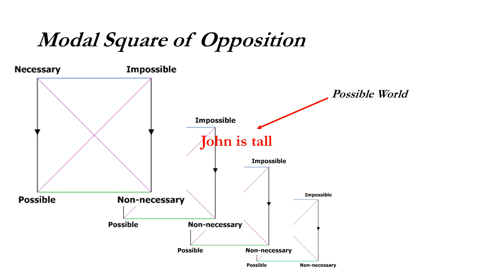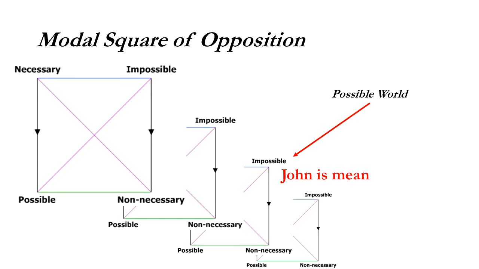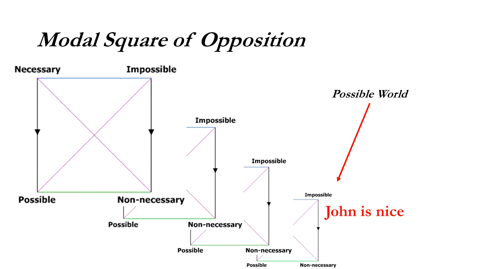Now, here's one way of understanding that at the actual world, it's possible that John is tall. Namely, if there's some other possible world where I am, right? Remember, just like the mustache. Same with John being mean. Same with John being nice. Now, it's not only possible that John is nice because he's nice in the actual world, but according to this diagram, I'm nice in other possible worlds. In fact, just from my own experience, I'm nice in most of them. In any event, talk to you soon.